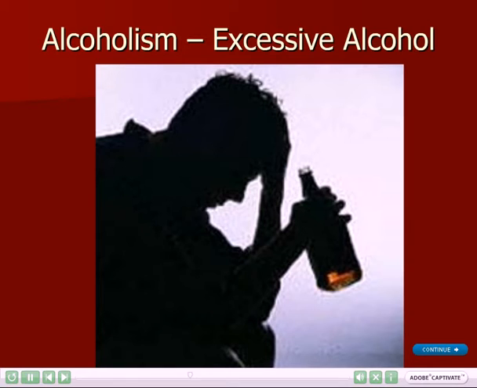Alcoholism is defined as a persistent and excessive use of alcohol. Alcoholism reduces the ability to function normally, physically, socially, and mentally.